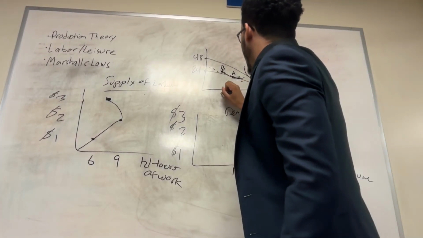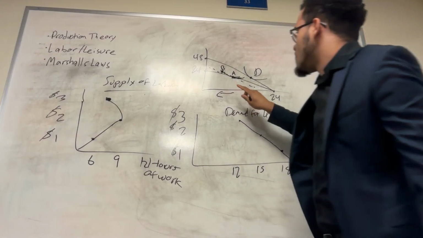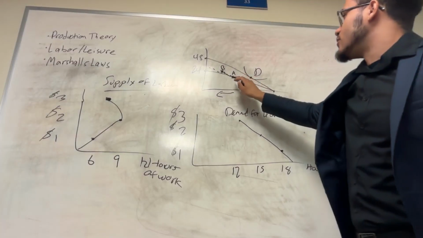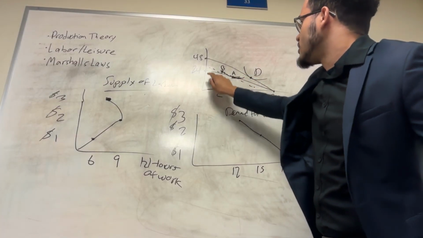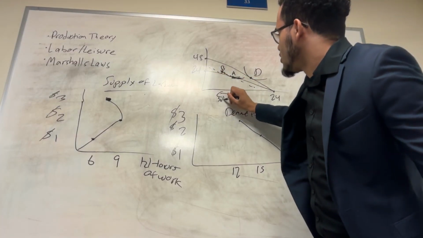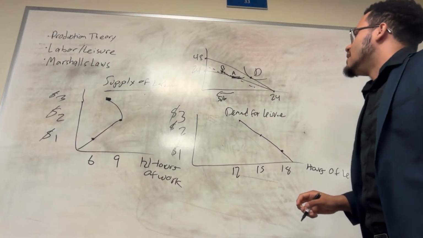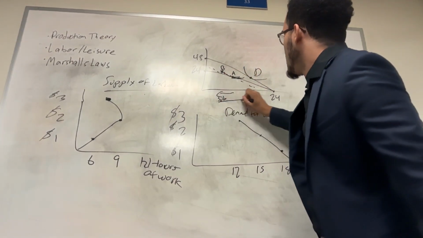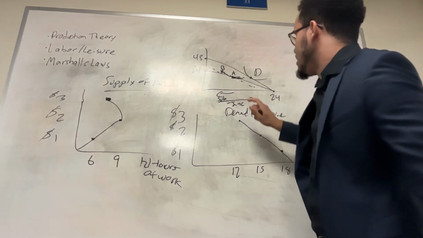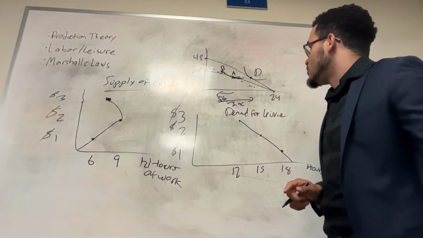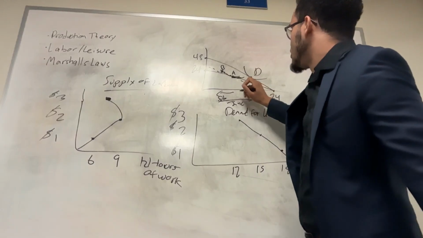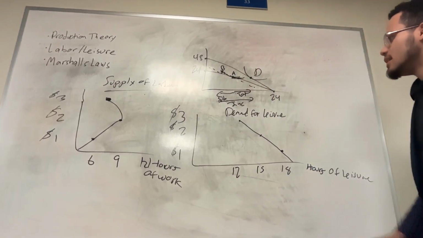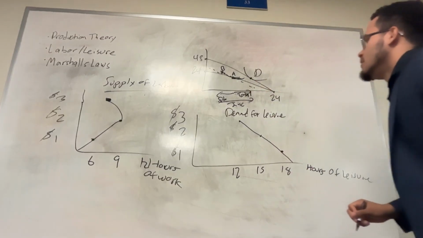The substitution effect would behoove the consumer to consume less leisure and work more hours. So we're consuming less leisure, working more, because we're going slightly up. This is the substitution effect. And the income effect would behoove the consumer to move from point B to point D. So the income effect essentially completely reverses the substitution effect. So the total effect would be from A to D.